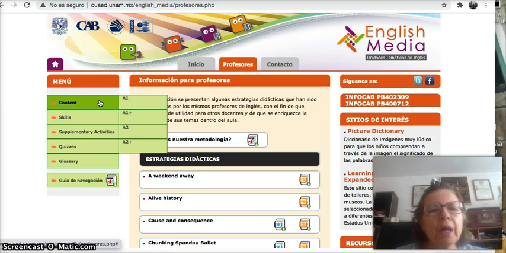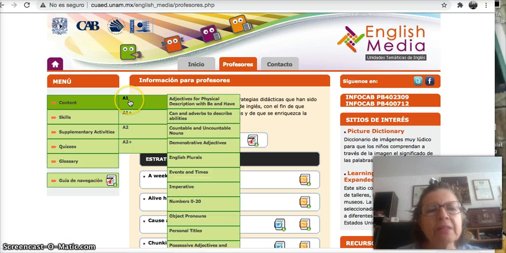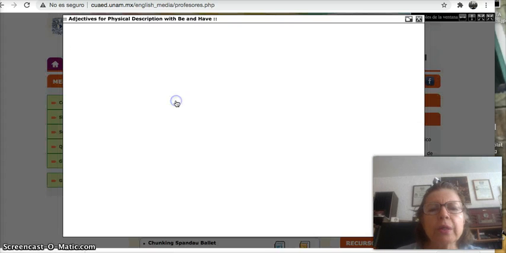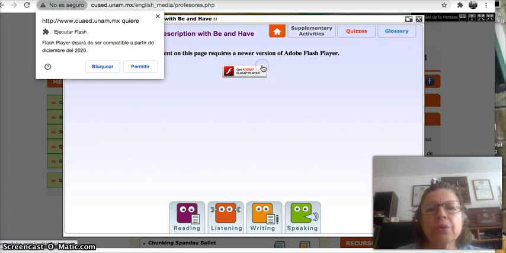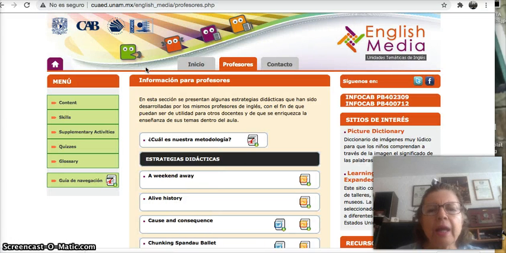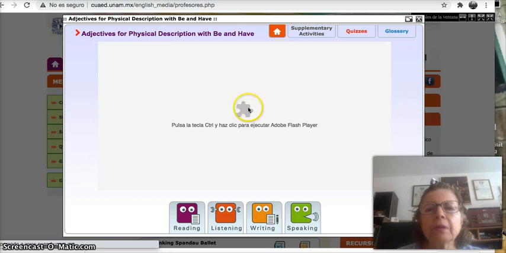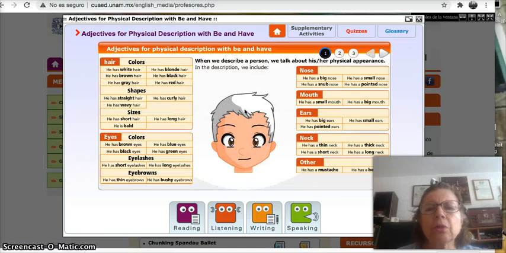So here we have the content by levels and also by particular themes. For example, here, adjective for physical description, be and have. For example, we're going to work with it. So click on here. Let's do this, allow it, and then where is it? Be and have, control. Okay, just you have to click on that.